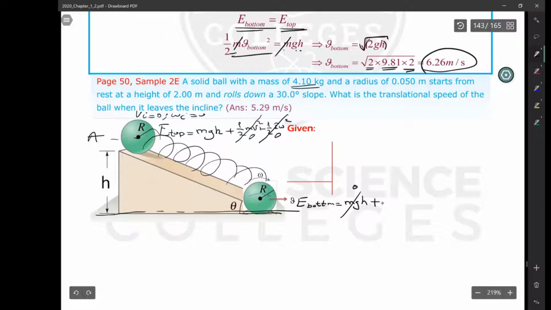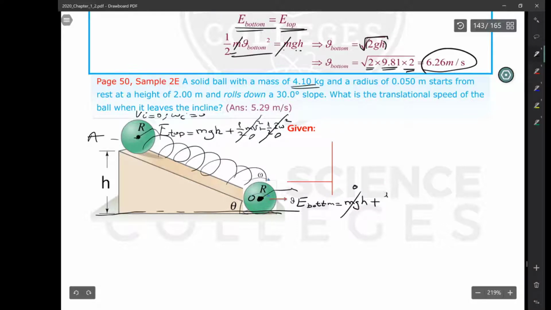But now this ball will gain kinetic energy, not only one type, both rotational and translational, because this ball is spinning about its center of mass and also translating.